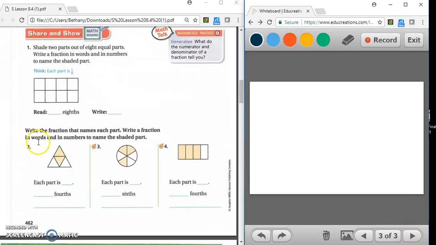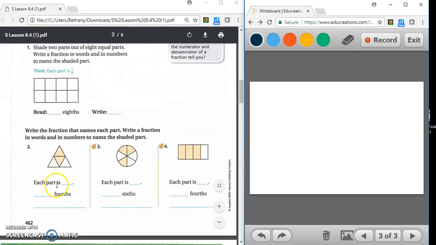For numbers 2, 3, and 4, it says write the fraction that names each part. Write a fraction in words and in numbers to name the shaded part. Well, for number 2, we have 1, 2, 3, 4 pieces.